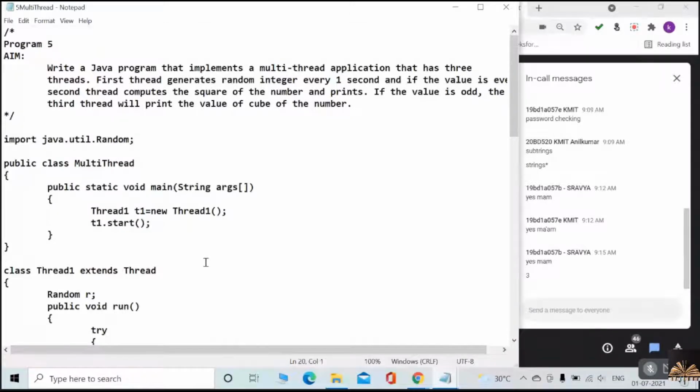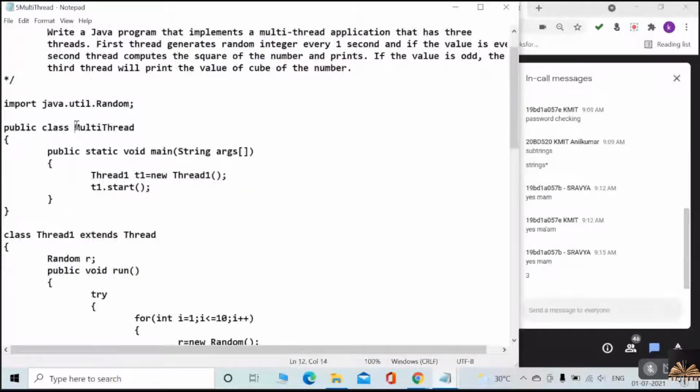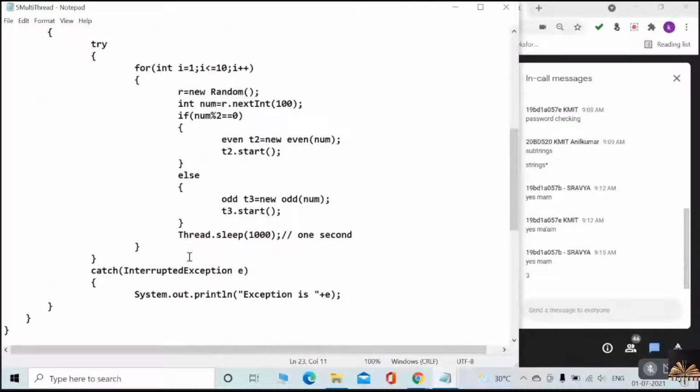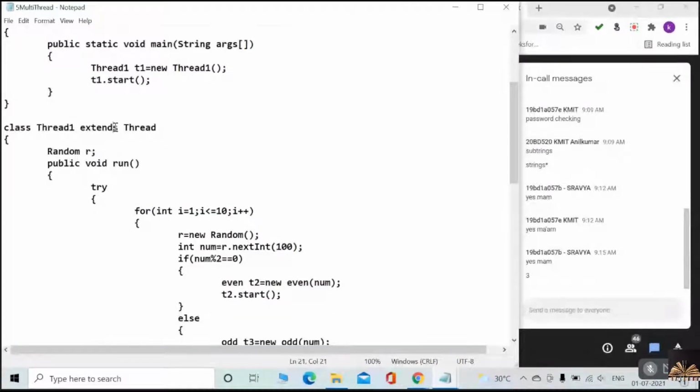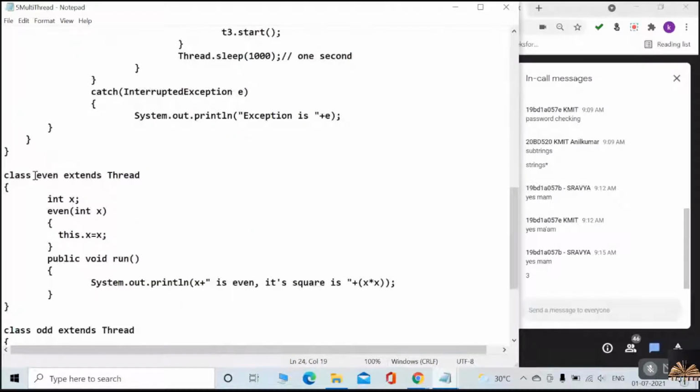Along with this test class, multi-thread class, we have the even thread 1 class, which is extended from Thread. This is the first thread, and this is the second thread. The second thread name is even, which also extends from Thread.